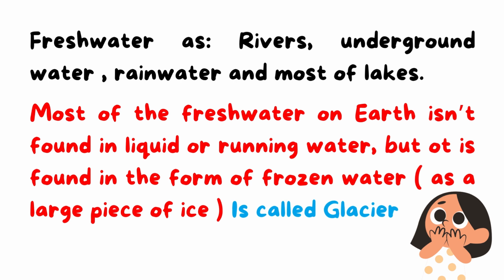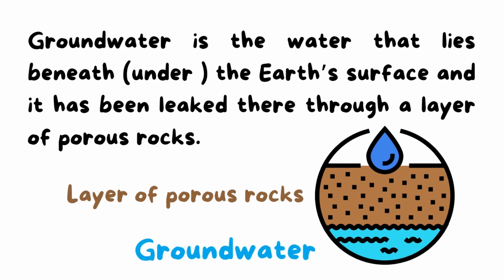Another example of fresh water is groundwater. Groundwater lies beneath the Earth's surface, and it leaks there through a layer of porous rocks. We studied this before: there is a layer of porous rocks that have pores, so the water goes through these pores and collects beneath the Earth's surface.